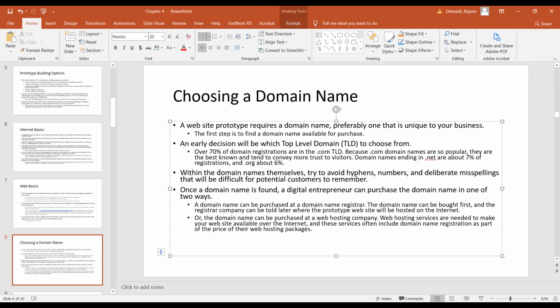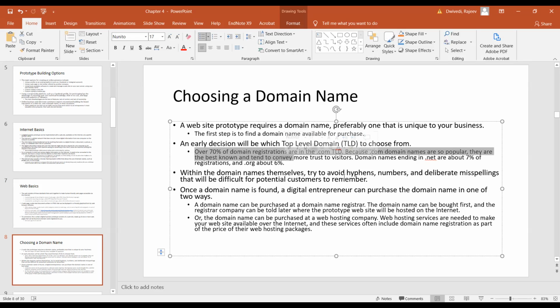A website prototype requires a domain name that is unique to your business. So find and create your own domain. An early decision will be which top-level domain to choose. Over 70% of domain registrations are in .com, and the rest in .net, .org, and others. So mostly people prefer commercial, or .com, but you have other options also if you don't find the website name available.